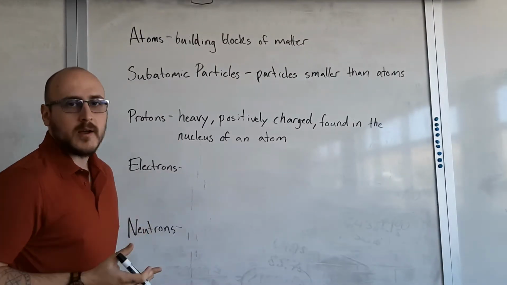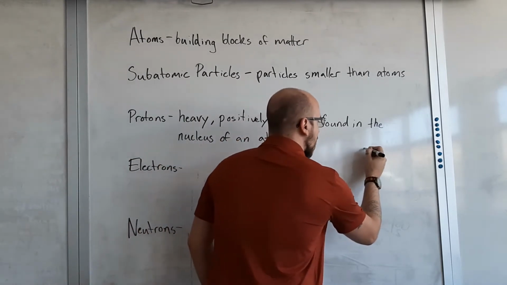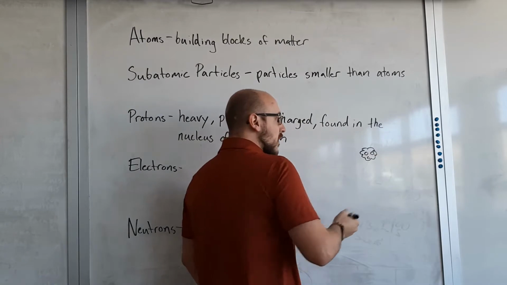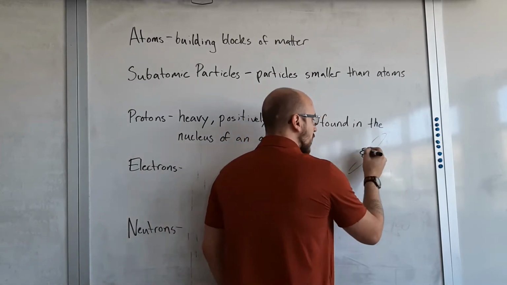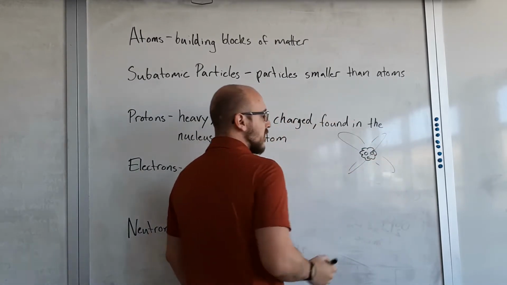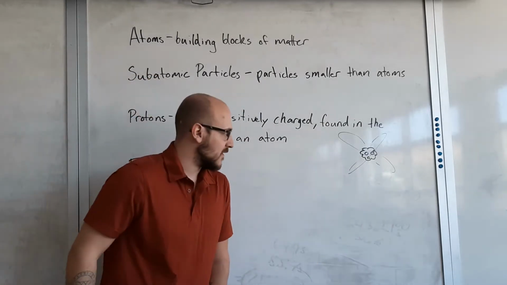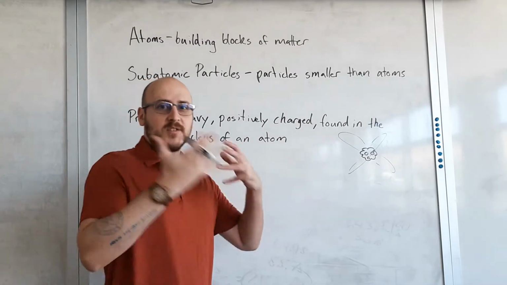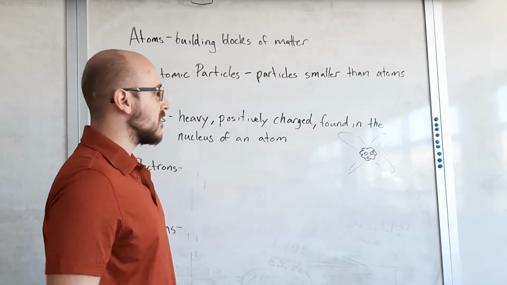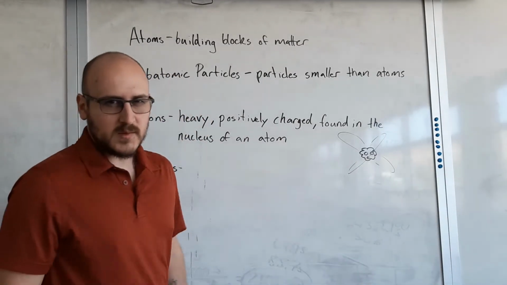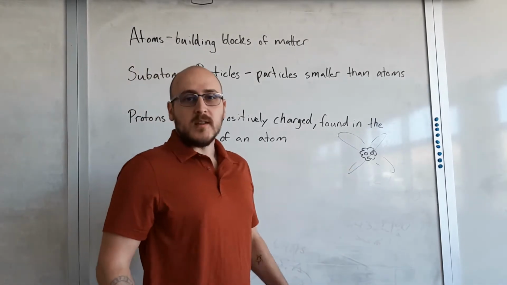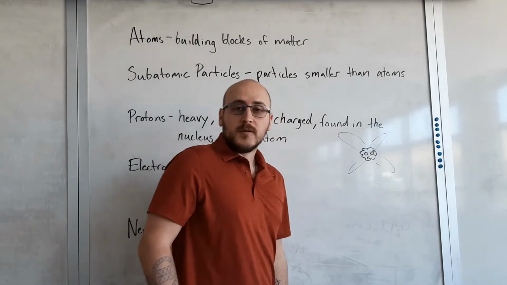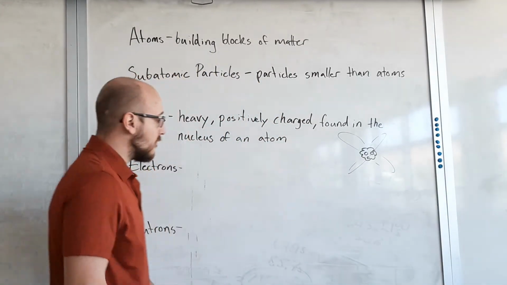So if we were to draw an atom, all right, it kind of looks like the Jimmy Neutron logo. Got a whole bunch of stuff in the middle, and then we'll have things flying around the outside. Now that is a very simplified and very outdated model of the atom. We're going to talk more about how the atomic model has changed over time as people have made discoveries, but that'll help us kind of visualize what's going on. There is a nucleus that is very heavy at the center of an atom, and then there are clouds of electrons flying around it.